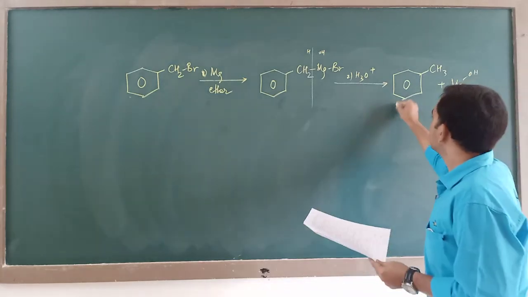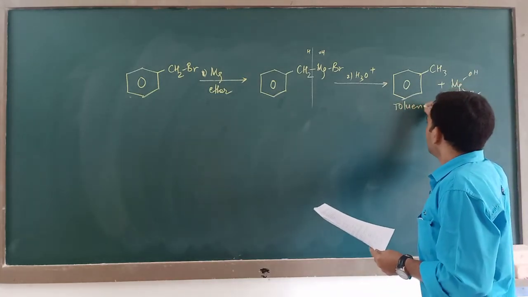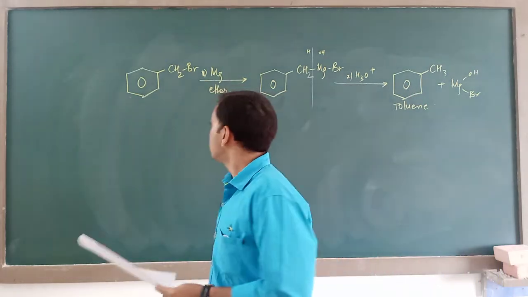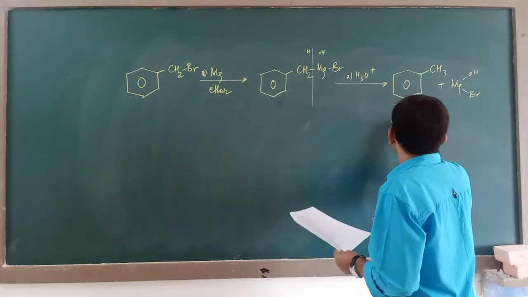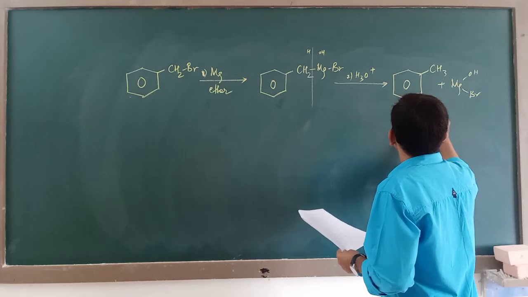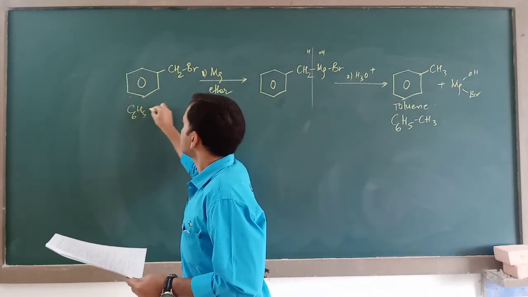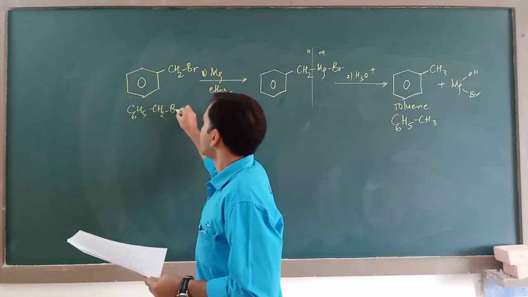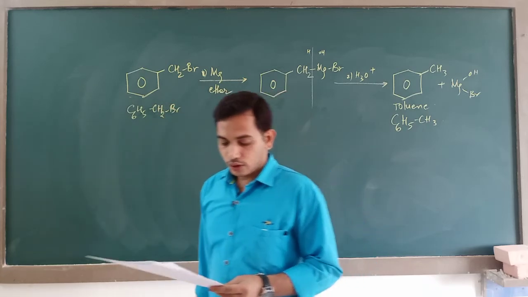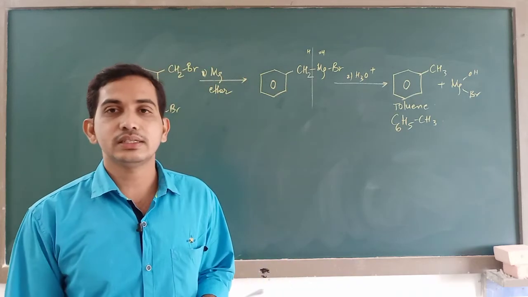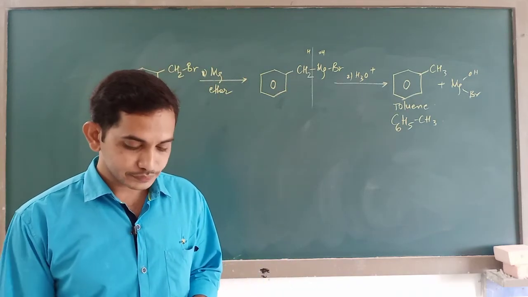The main product is toluene. So in option 29, you have got C6H5CH3, as this is C6H5CH2Br. For question number 29, the correct answer is C, C6H5CH3.